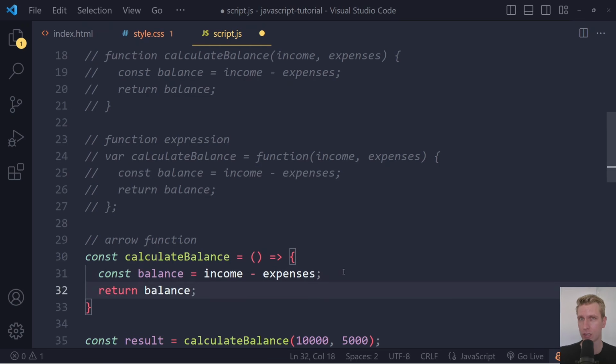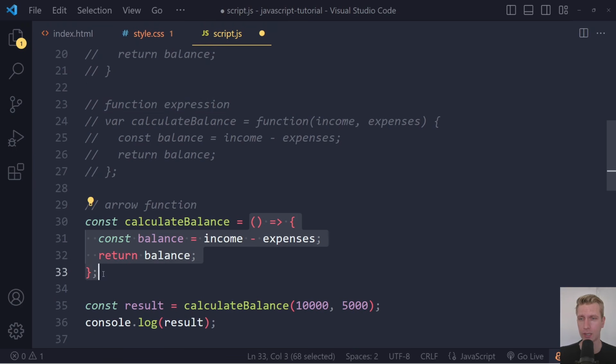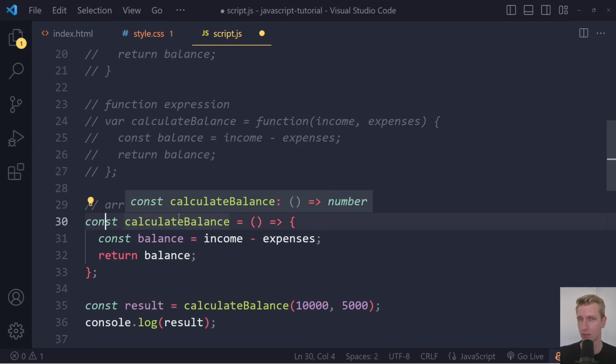So we still want to run the same statements and then a semicolon at the end, right? So it's actually quite similar to the function expression, because here we have an anonymous function, right? So this is like this, right? This is a function, this, and this is a function. It just doesn't have a name, but because we are assigning it to a new variable created with the const keyword, right? This is the modern syntax these days, called calculate balance.